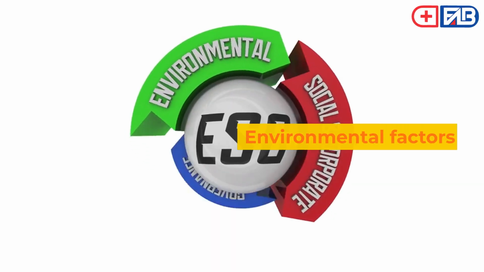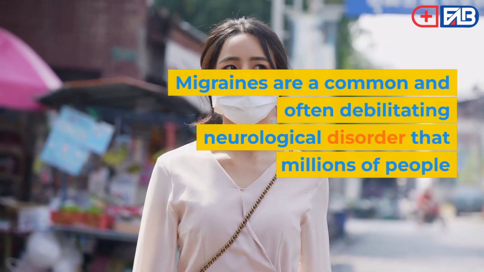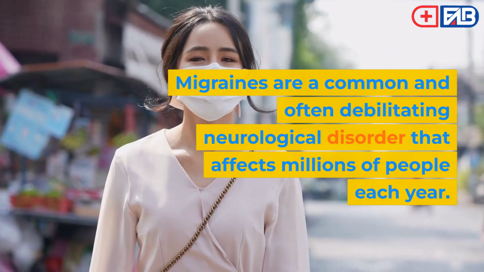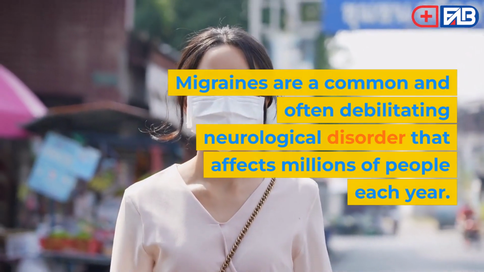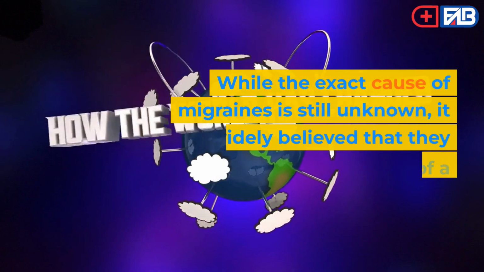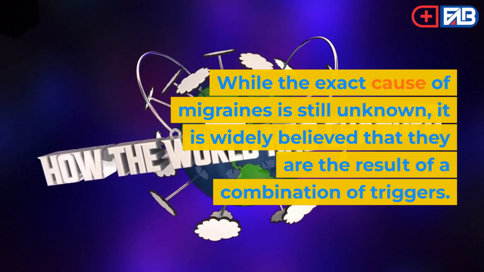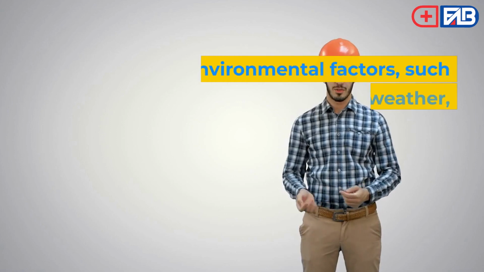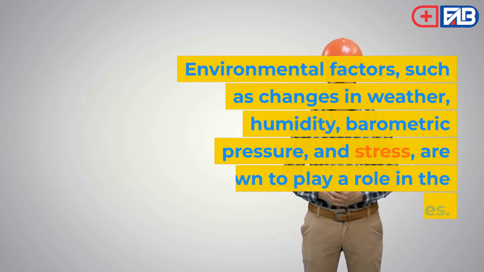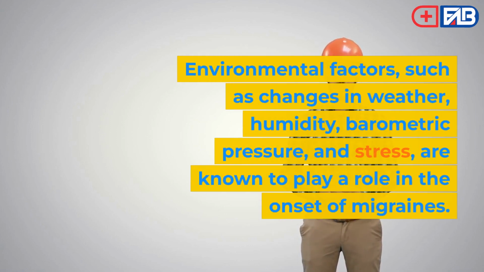Environmental factors. Migraines are a common and often debilitating neurological disorder that affects millions of people each year. While the exact cause of migraines is still unknown, it is widely believed that they are the result of a combination of triggers. Environmental factors, such as changes in weather, humidity, barometric pressure, and stress, are known to play a role in the onset of migraines.